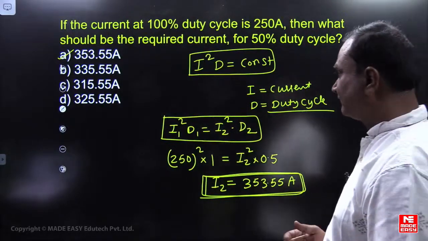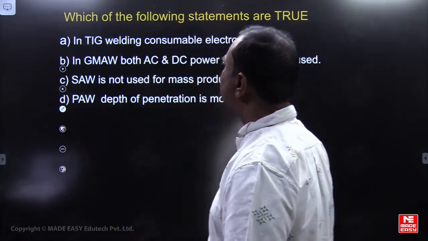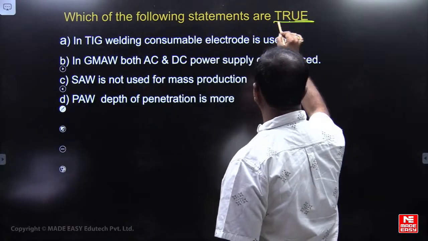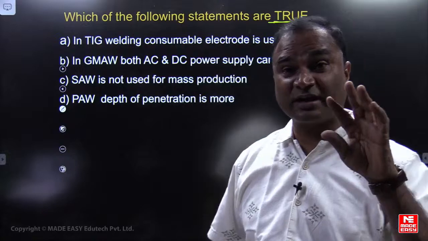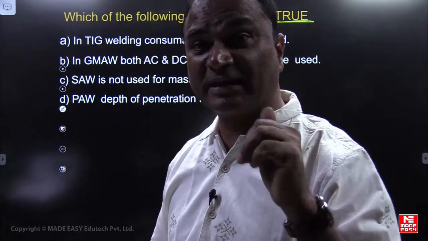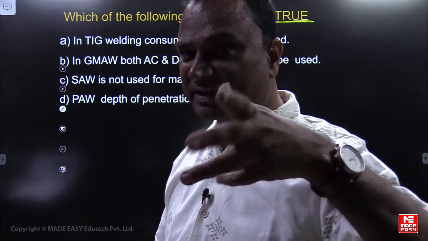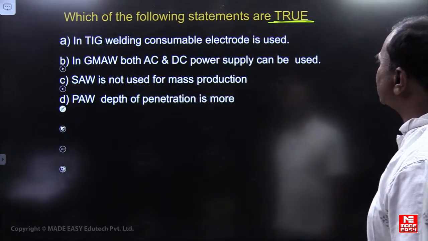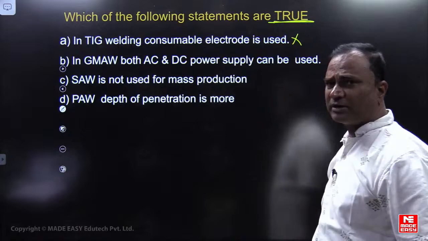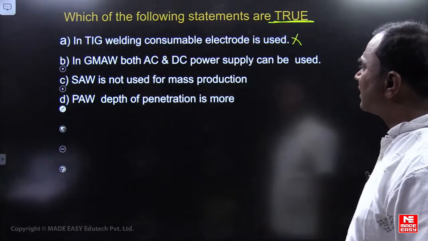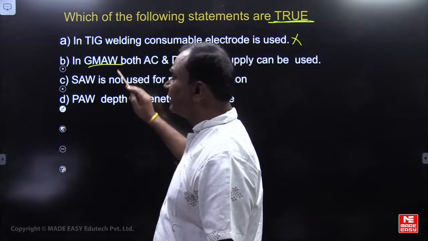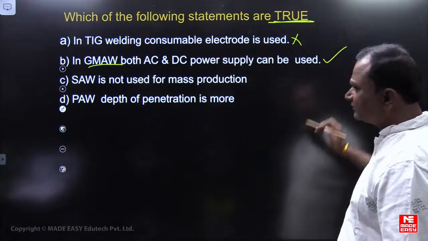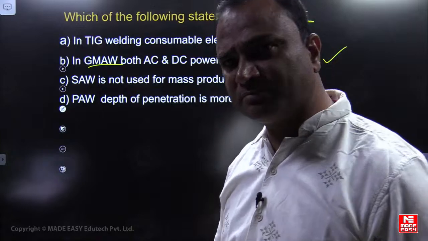Correct? Good. Right. Which of the following statements are true? Sometimes theory questions also please observe, because GATE mein theory questions bhi aata hai na. So how the questions will be given, where the twisting is given, please apply. In TIG welding, consumable electrode is used. No, non-consumable electrode is used here. GMA means MIG welding. Both AC and DC power supply can be used. Yes, AC can be used, DC can be used.